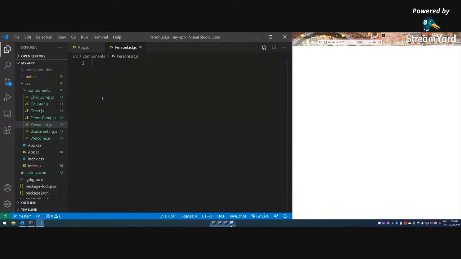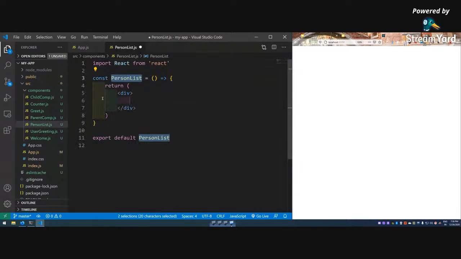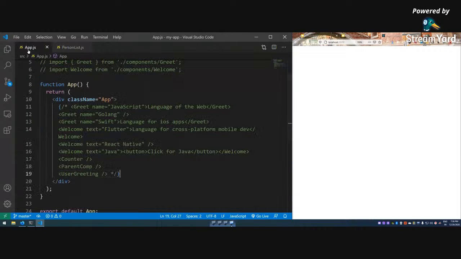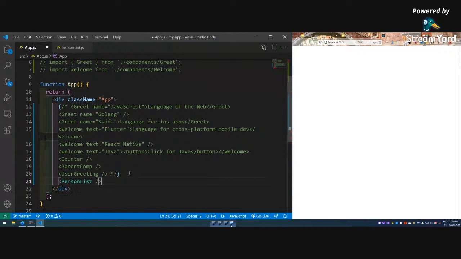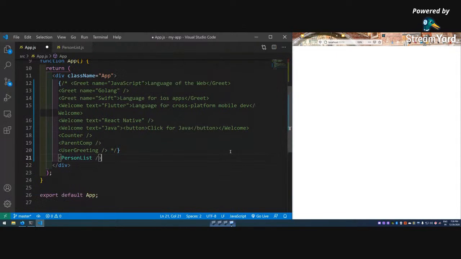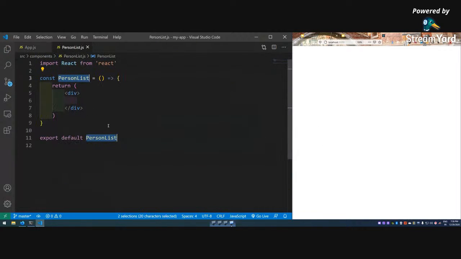It doesn't matter which type of component you use. So person list is there. Save it. Let me show it here, person list. Yeah, it is imported. Save it. Nothing will be shown because there is nothing inside it.